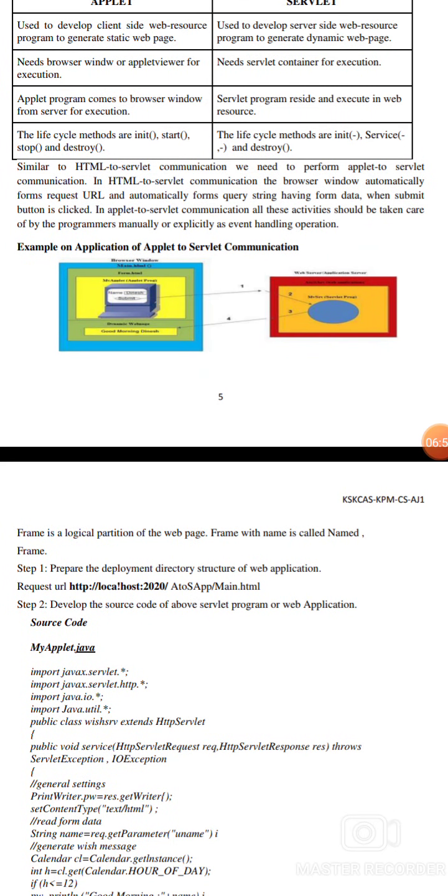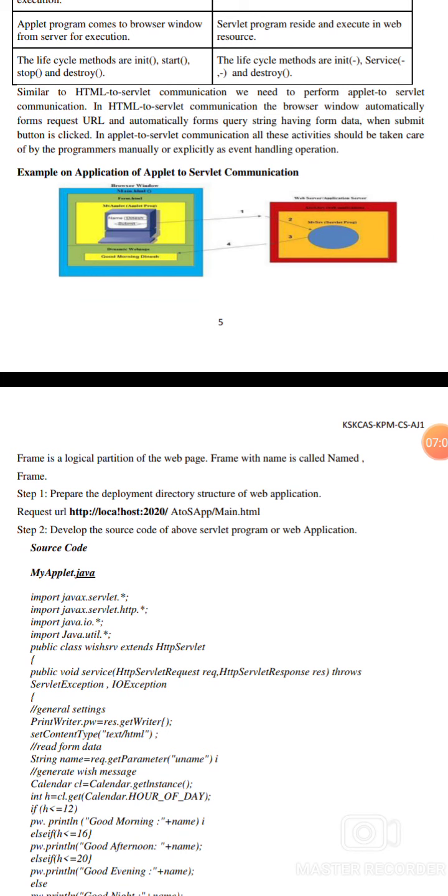The lifecycle methods in an applet are initialization, start, stop and restart. In a servlet, they are initialization, service and destroy methods. Similar to HTML-to-servlet communication, we need to perform applet-to-servlet communication. The browser window automatically forms the request URL, and the query string automatically carries the form data.